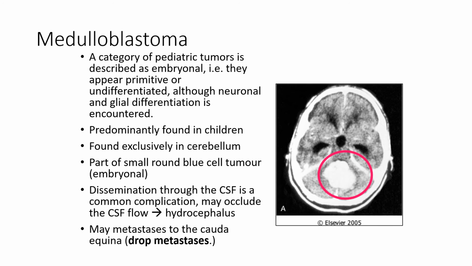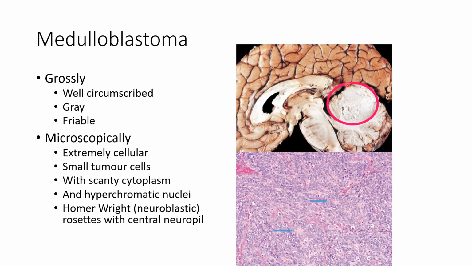Medulloblastoma is predominantly found in children and is found exclusively in the cerebellum, just like in the picture. They are part of the small round blue cell tumors. They can disseminate through the CSF and may obstruct the CSF flow, causing hydrocephalus. They can also metastasize to the cauda equina. Grossly, you can see there is a tumor here. It's quite well defined. They are grayish in color and they're quite friable. They are fragile on touch.